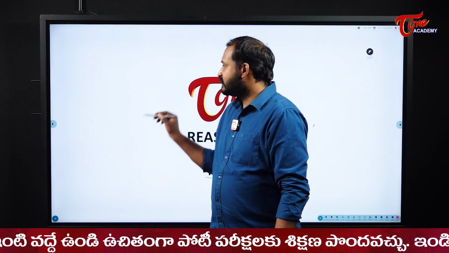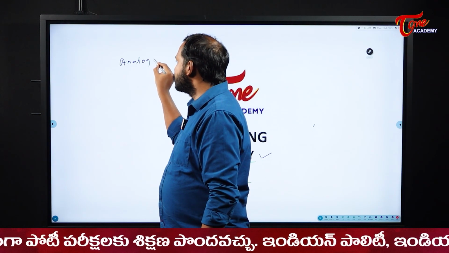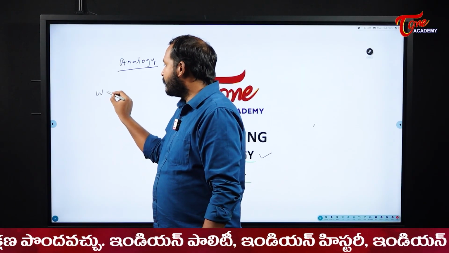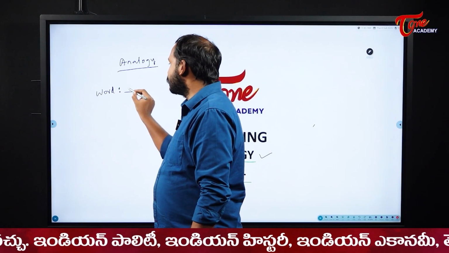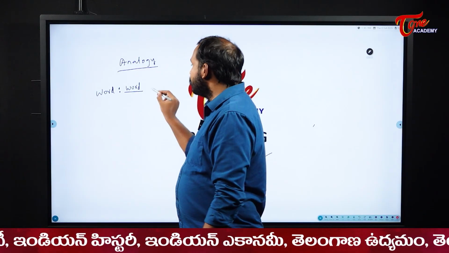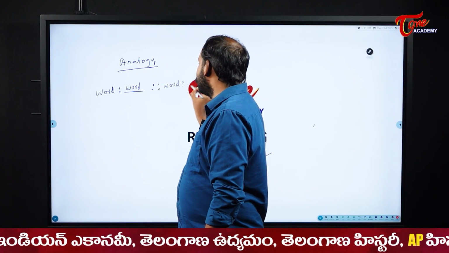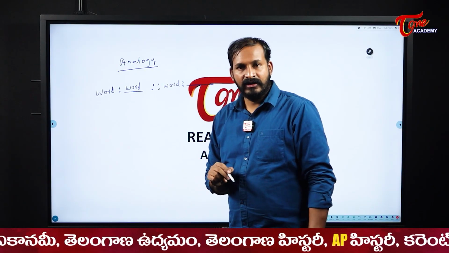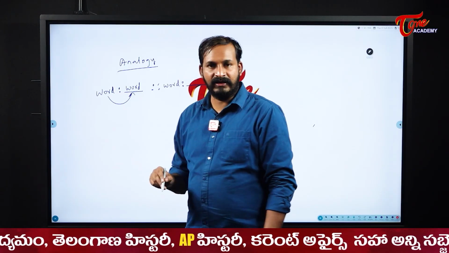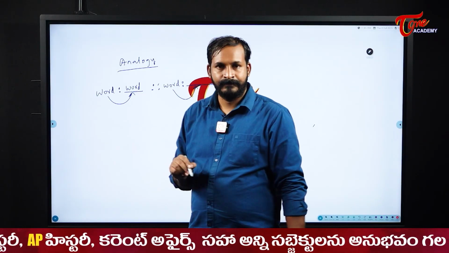Word analogy. See here students, what does analogy actually represent? This one is also similar to our coding and decoding. They will give us a word and its pair, and then they will give us a new word, and we need to write the word for this one. Now see here students, whatever the relation between the first two, the same relation should be there between the next two.